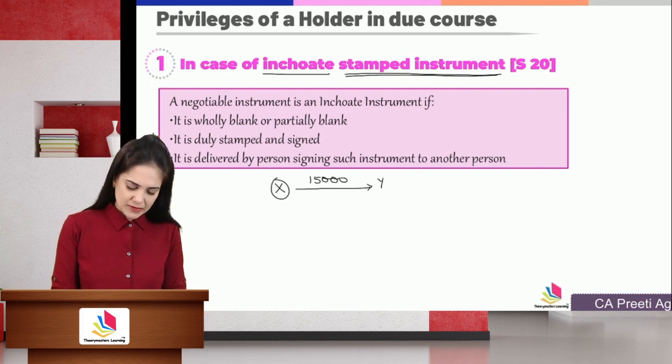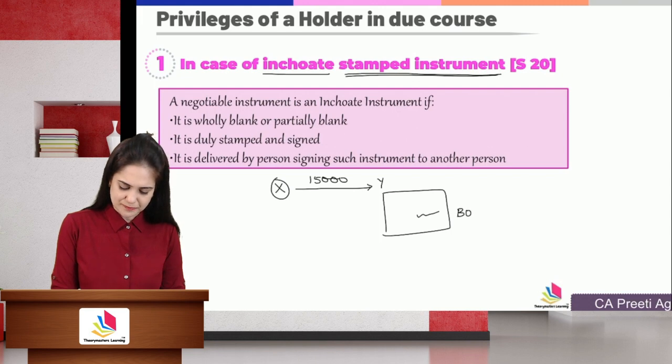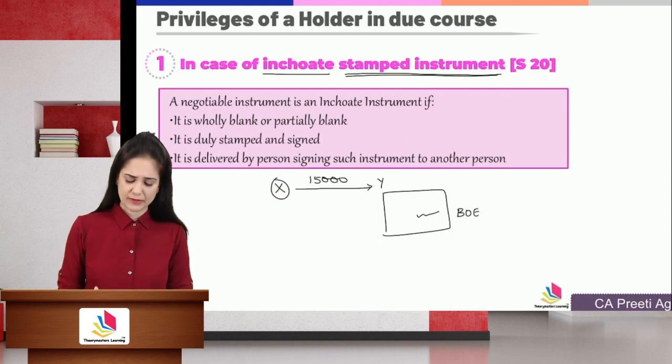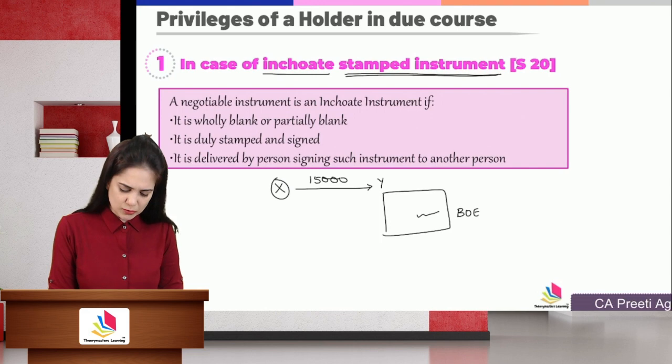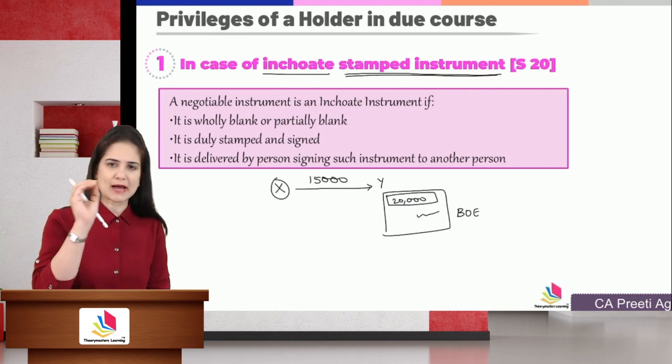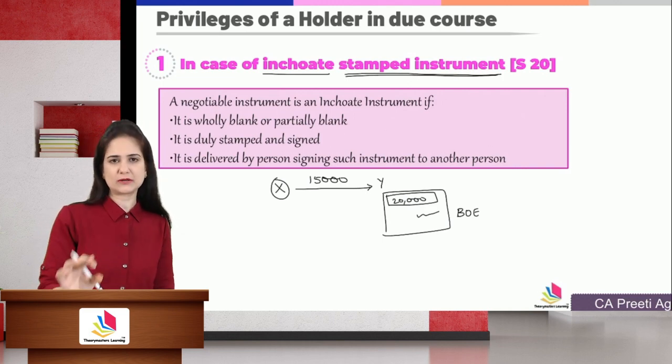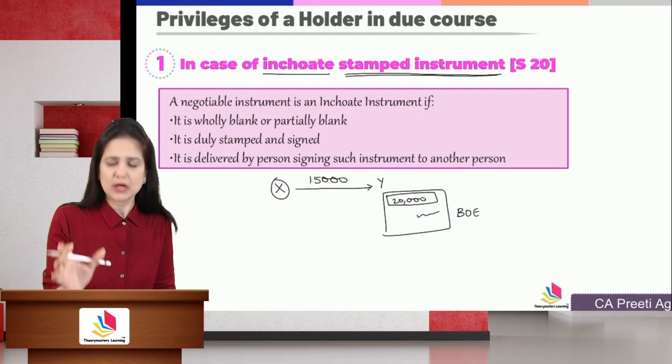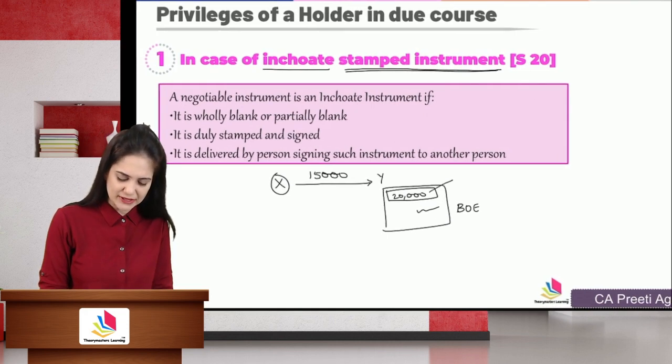So what he did, he signed a blank bill of exchange and gave it to Y. He said, see Y, I know that I don't have to pay you more than 20,000. So what I'll do is, whatever stamping is required for a bill of 20,000. See, you don't have to pay 20,000 as stamp duty. You have to pay a certain percentage of 20,000.